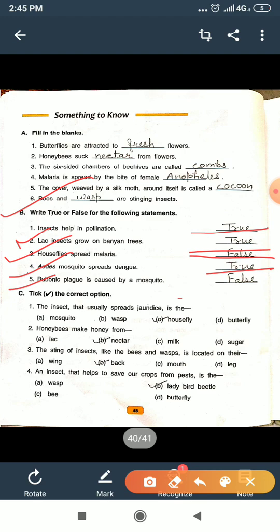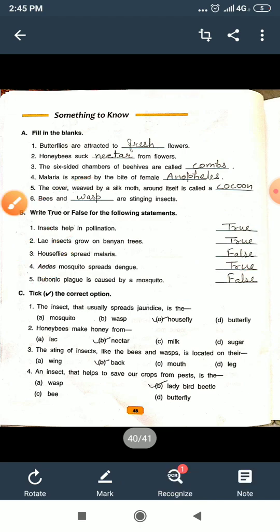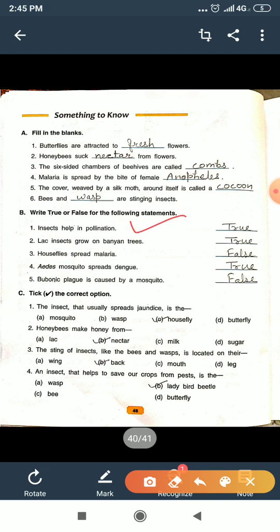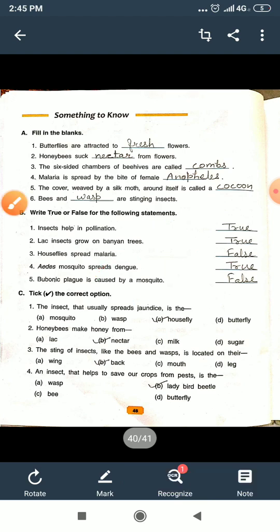It is false. So what will you write? B1 true, B2 true, B3 false, B4 true, B5 false. Okay, so these are the question answers.